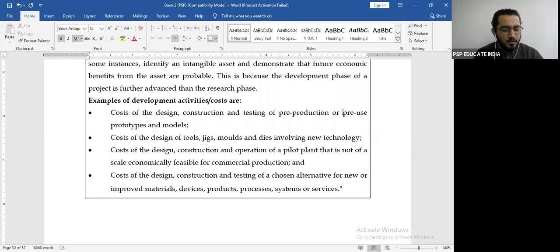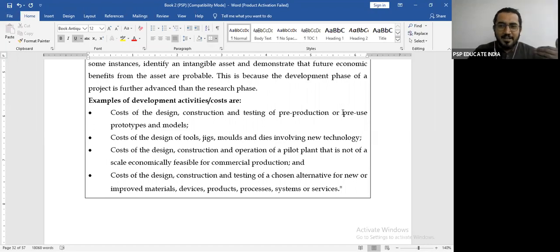So now when you want to apply that research, then you look for new machinery and new tools. That is again a part of your development phase. Cost of design, construction and operation of a pilot plant that is not of a scale economically feasible for commercial production. So again, when you are practically applying an operation or a construction, that is again a part of your development cost. Cost of design, construction or testing of a chosen alternative or a new or improved material, device, product, process, systems or services.